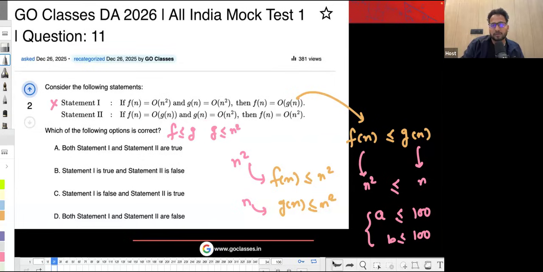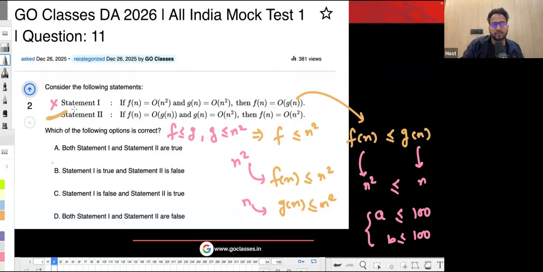Now they're asking that Fn is also less than or equal to n square. Yes, this is called a transitive relation, which is true in case of asymptotic notations. So if F is less than G and G is less than n square, then F is definitely less than n square. So that's why this is true.